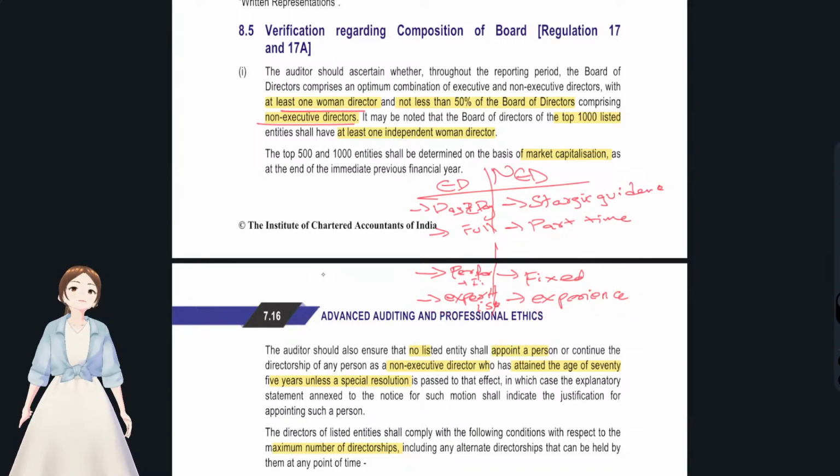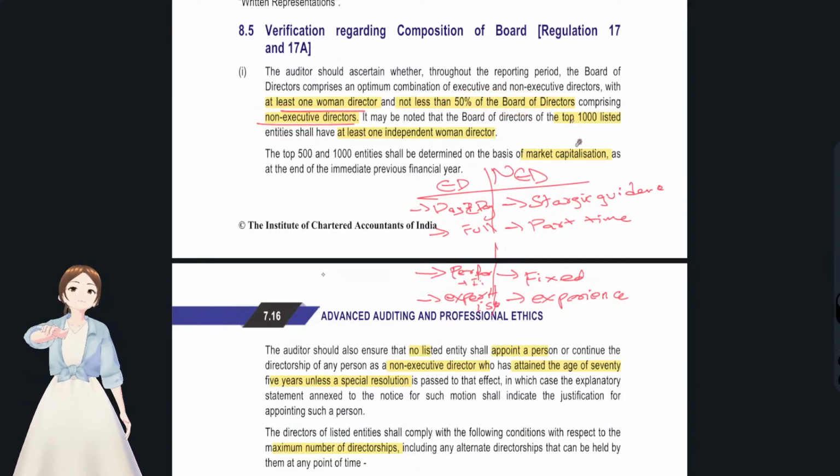So you have to visualize in your mind that executive directors are young, dynamic, and perform day-to-day activities. Non-executive directors are mostly middle-aged or old-aged, like 45 plus. And optimum composition is 50-50. Executive and non-executive should be 50-50.